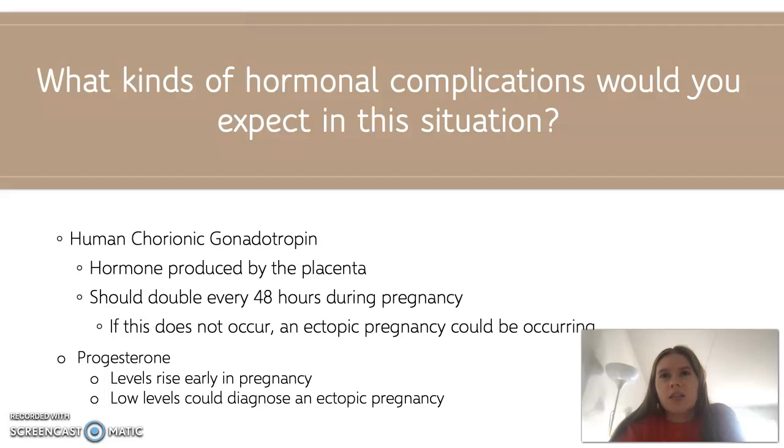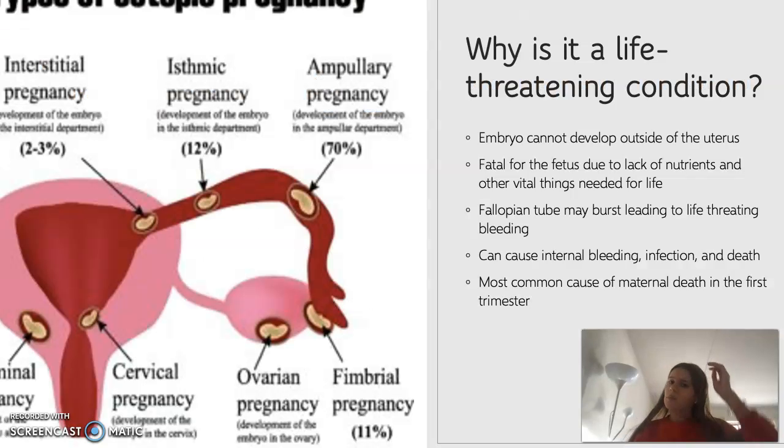However, it is not an end-all, be-all hormone that can diagnose this. Other tests must be done, including levels of HCG, as well as an ultrasound to determine where the embryo is implanted, and symptoms as well can help diagnose an ectopic pregnancy.